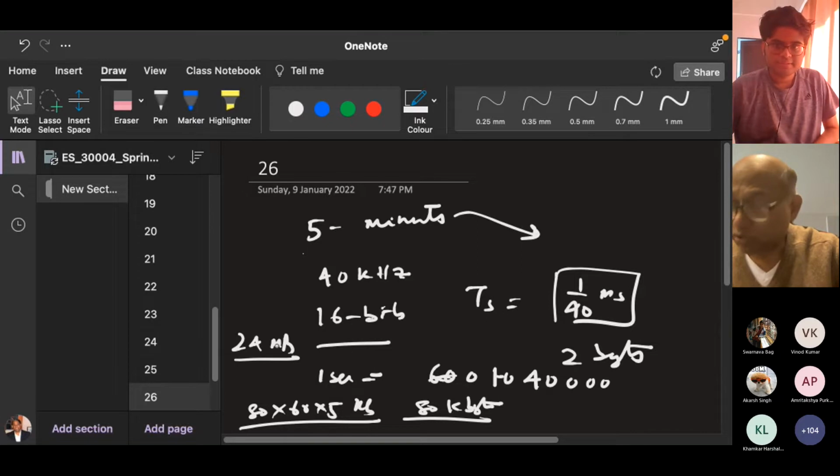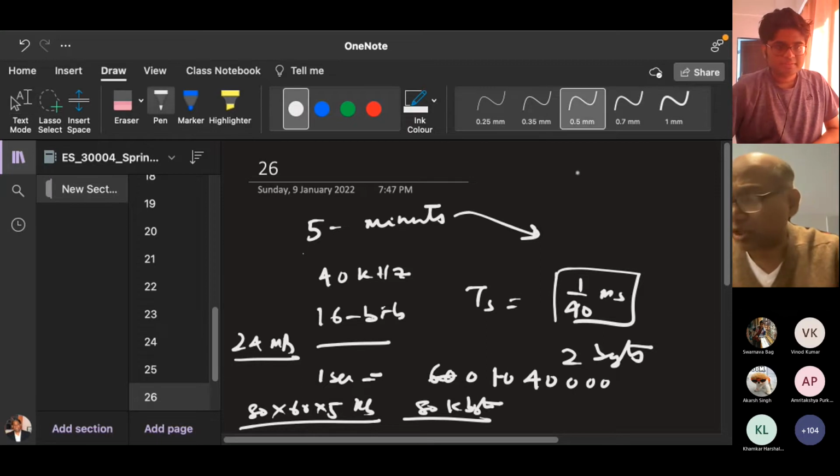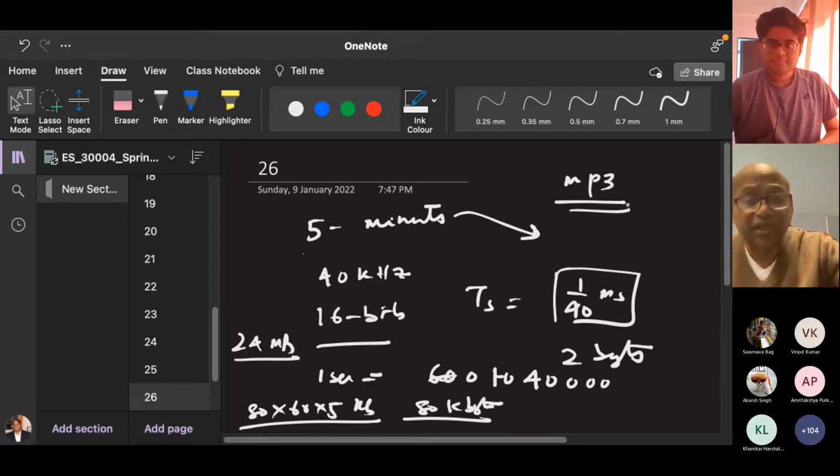So don't you think it is a very big data? A 24 megabyte song, you cannot really transport it. It's very difficult, and if you have many songs, it's even more difficult. So what is done? This song has to be compressed. So you have these MP3 formats, etc. That means the song is compressed by some algorithm, some kind of filtering or processing. You compress the song, send it to the other end, and decompress it.